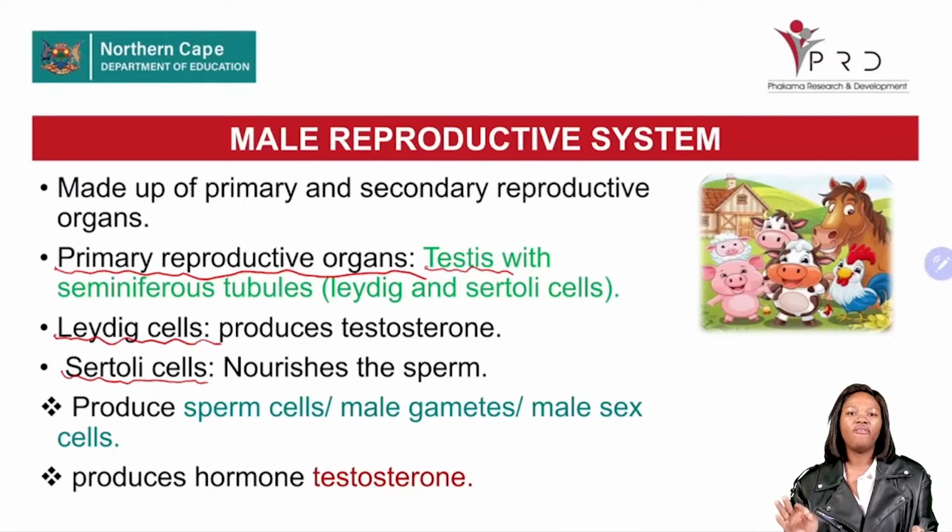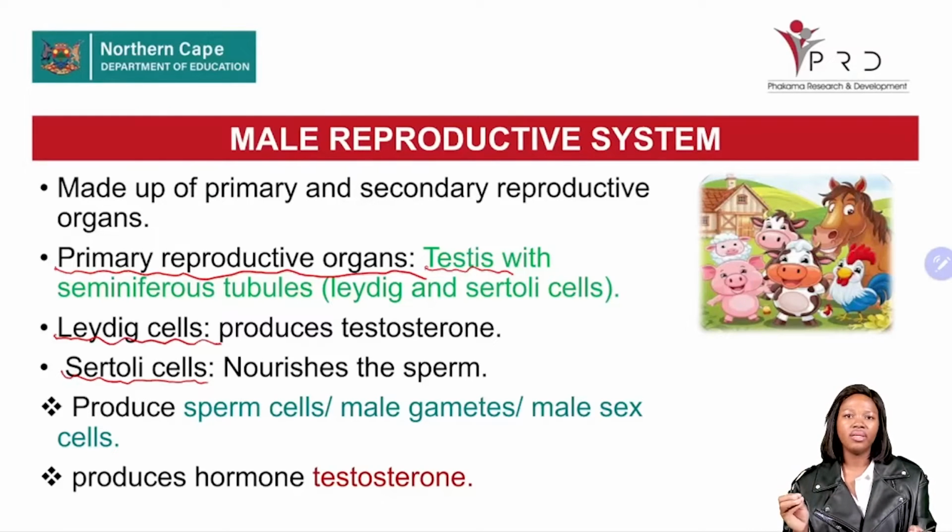The function of the Leydig cell is to produce the hormone testosterone. The Sertoli cell's function is to nourish the developing sperm, or to provide nutrients for the sperm cells, or the spermatids.